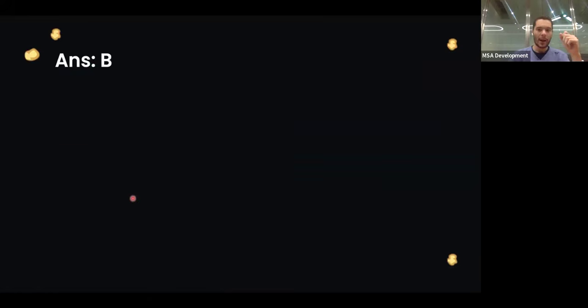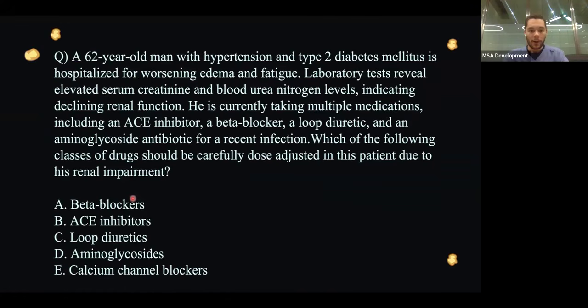All right. Moving on, a 62-year-old man with hypertension and type 2 diabetes mellitus is hospitalized for worsening edema and fatigue. Laboratory tests reveal elevated serum creatinine and blood urea nitrogen levels, indicating declining renal function. He's currently taking multiple medications, including an ACE inhibitor, a beta blocker, a loop diuretic, and an aminoglycoside antibiotic for a recent infection. Which of the following classes of drugs should be carefully dose adjusted in this patient due to his renal impairment?